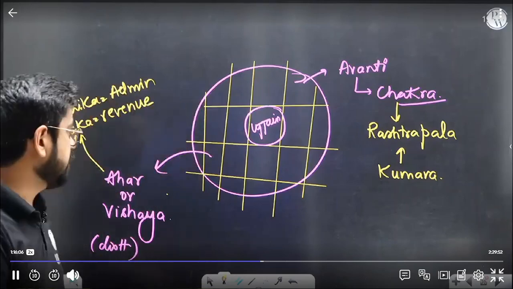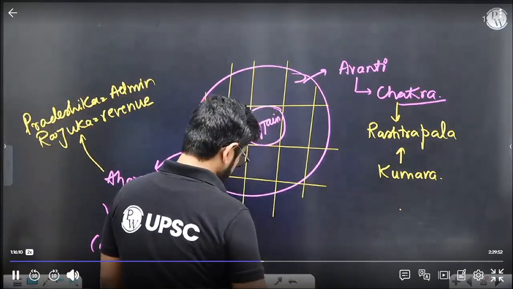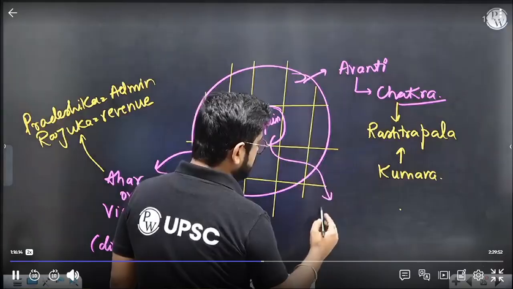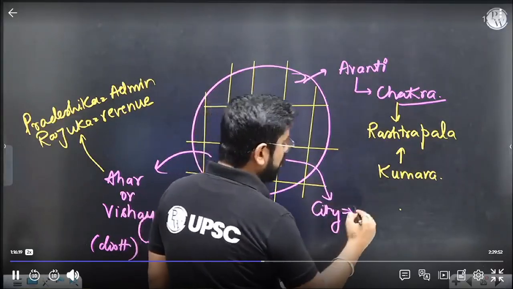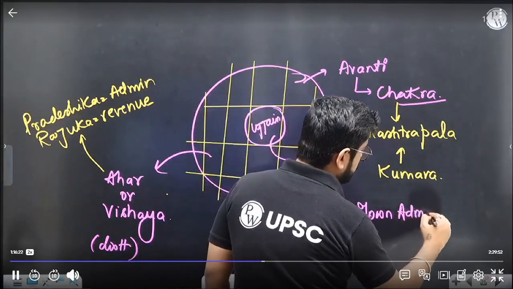Similarly, we'll also find, for example, Ujjain. Ujjain is a city. So there will be a proper municipality or town administration.